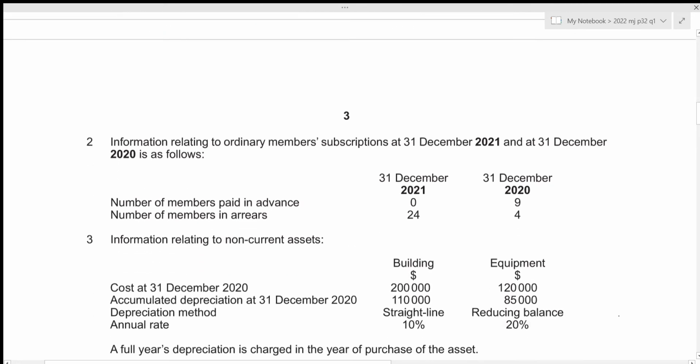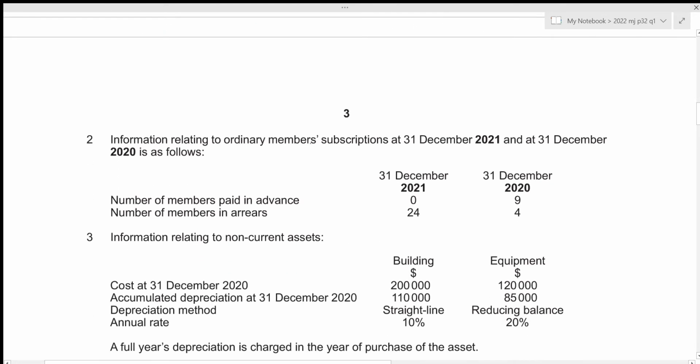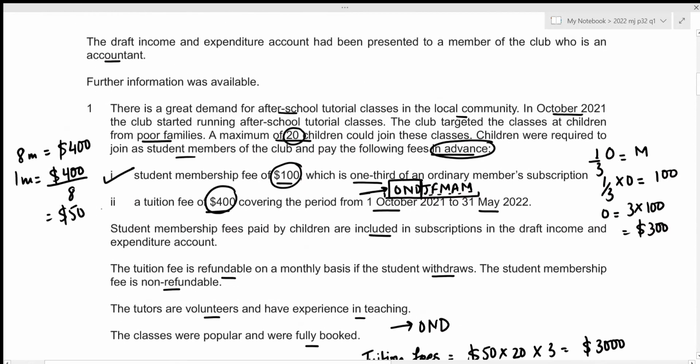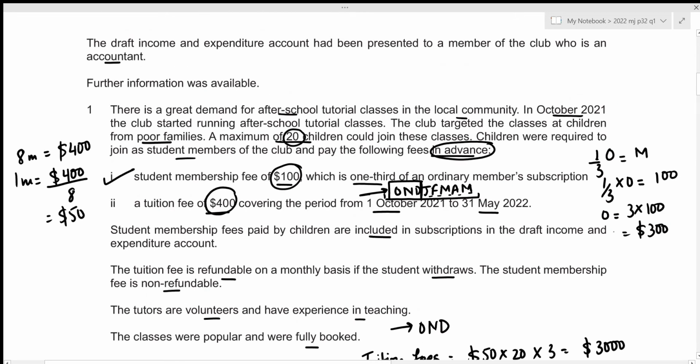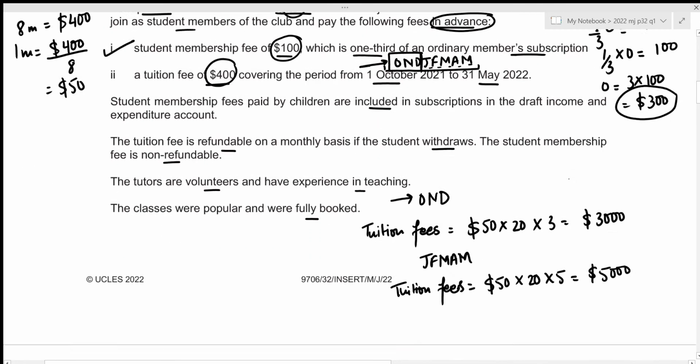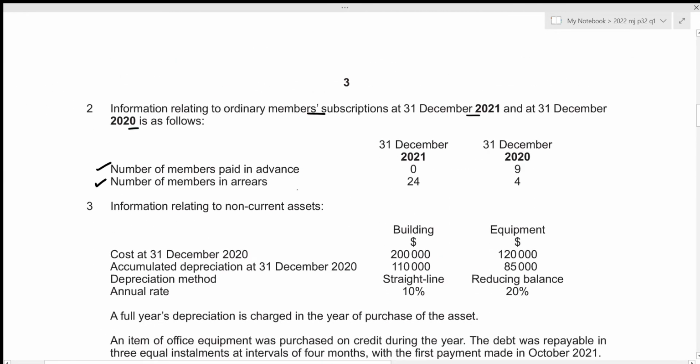Alright, now for the second information, it relates to ordinary member subscription at 31st December 2021 and 31st December 2020. We are only given the number of members who paid in advance and number of members in arrears, but we have already figured out the ordinary member subscription fees above, which was 300. We figured it out from the statement that a student membership fee of 1,000 is 1/3 of an ordinary member subscription fee. Now let's figure out the total subscription fees in advance and arrears.